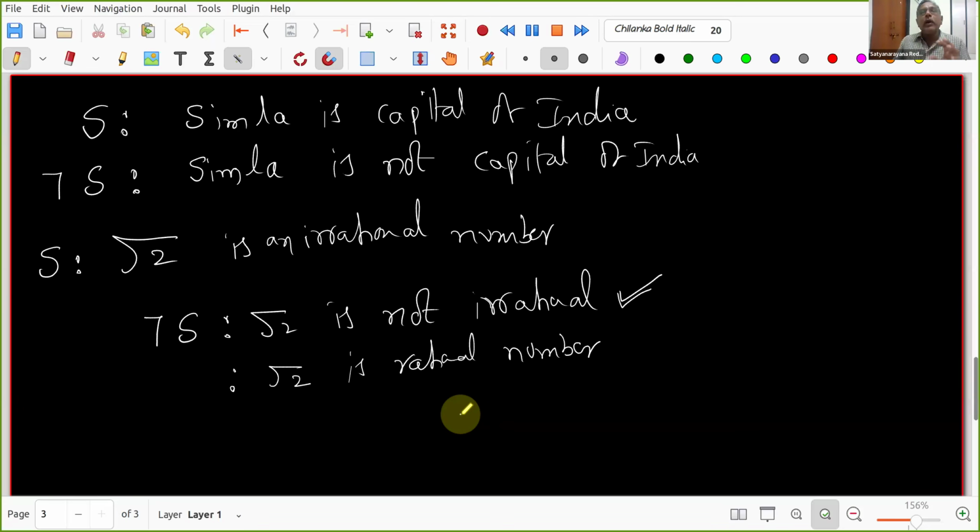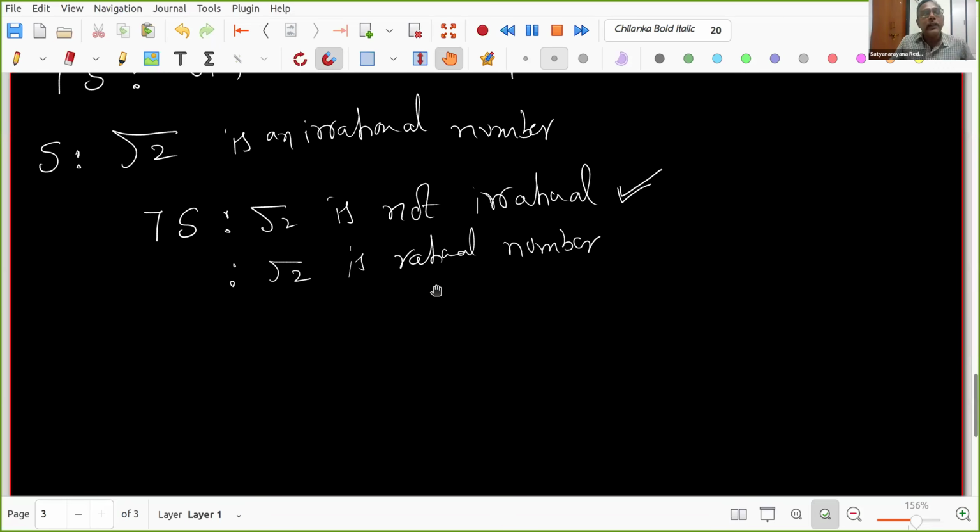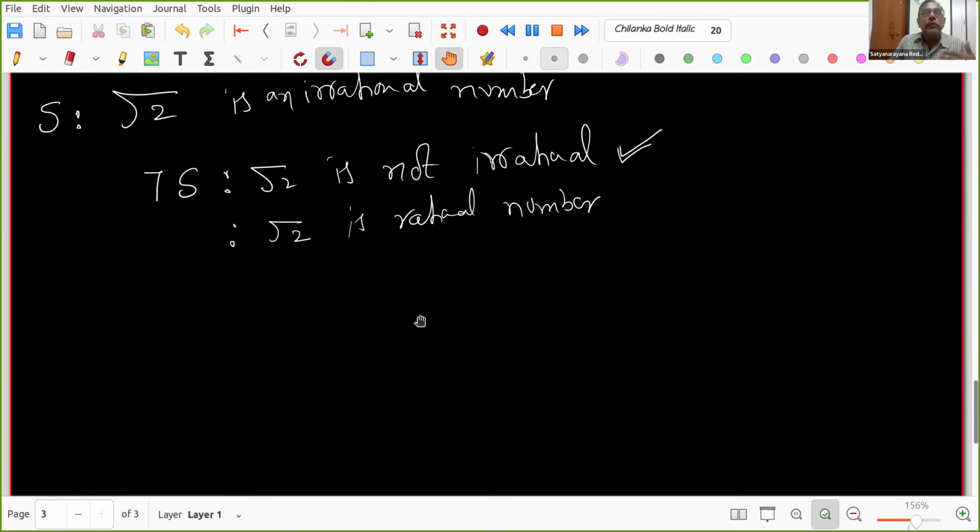So my overall point is that, to prove a statement, sometimes we are unable to prove it as it is. So we need to negate it and show that this is false. If this is false, then my original statement becomes true. That is the technique. Hope it is clear to you. So what is the need for negating things? This is a proof technique. Sometimes we want to prove something, then we take its negation and show that it is false. Somewhere it gives a contradiction to some known fact. Okay, so get back to the questions.